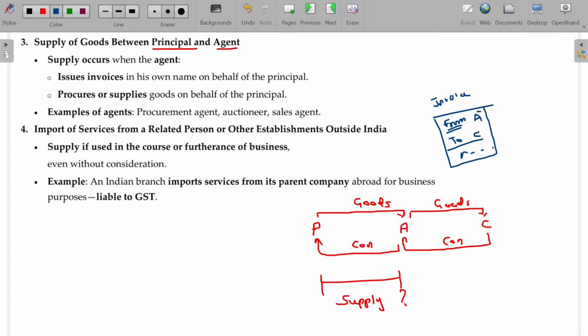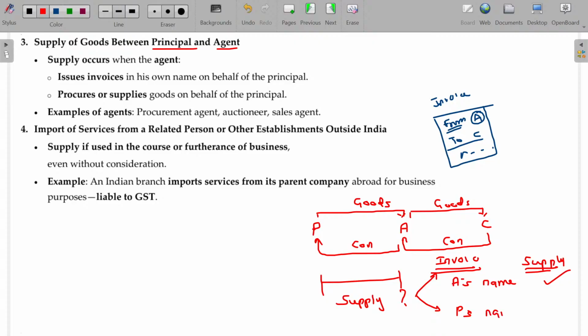If the invoice is prepared by A and issued to C, then it is supply. Is that okay? The invoice carries A's name. What about the status, sir? Supply.